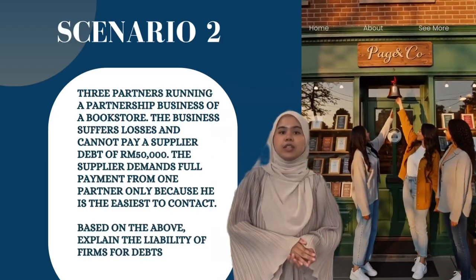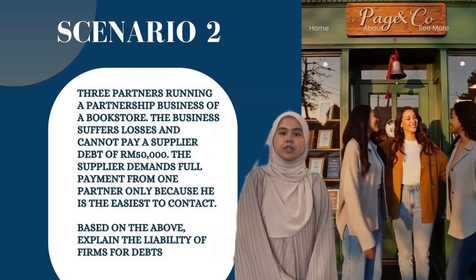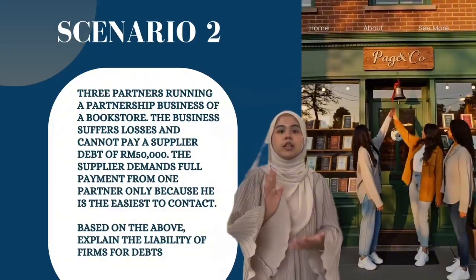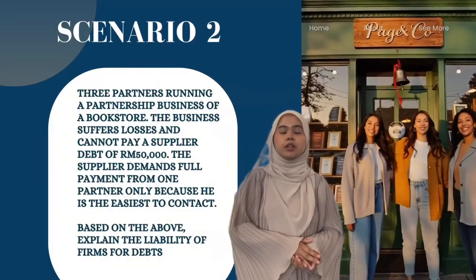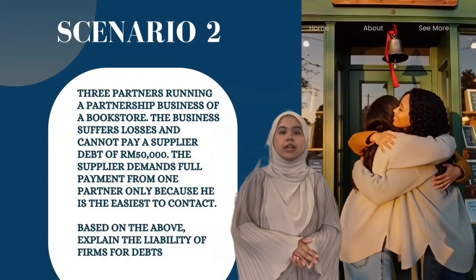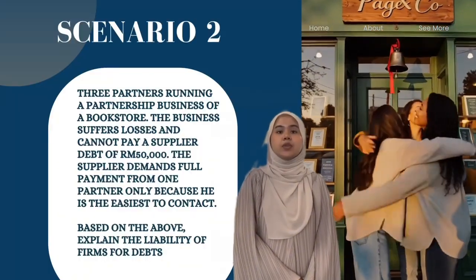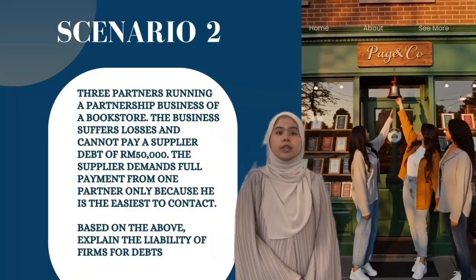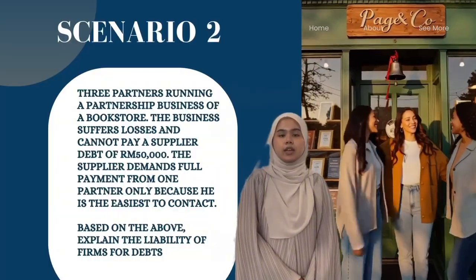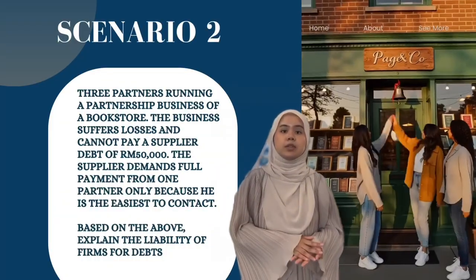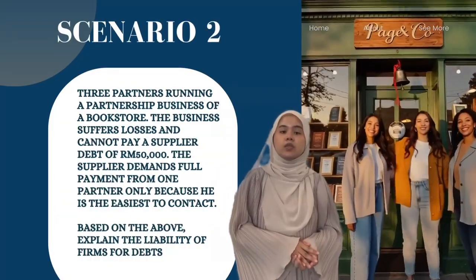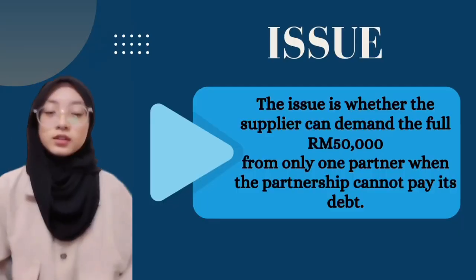Now let's move on to another scenario. The scenario sounds like this. Three partners are running a partnership business of a bookstore. The business suffered loss and cannot pay a supplier debt of 50,000 ringgit. The supplier demands full payment from one partner only because he is the easiest to contact. The question is, based on the above, explain the liability of firms for debts.